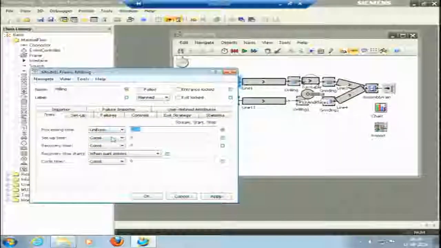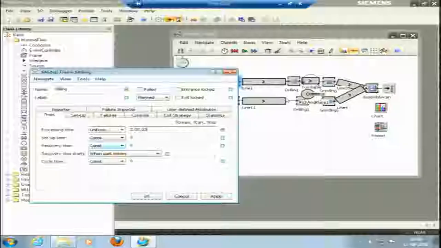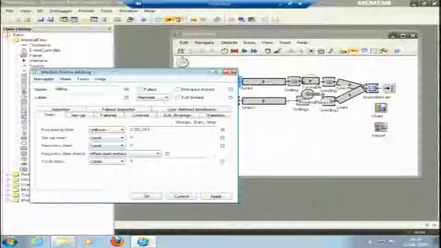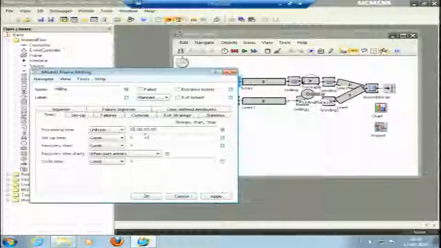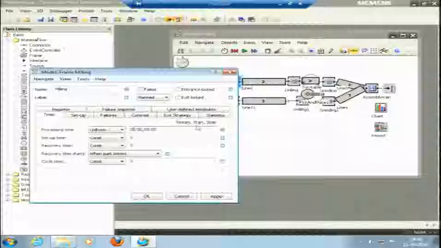So I will just put start and stop. Let me say the minimum time is 2 minutes, and the maximum time is 3 minutes. Okay, so this is there. Now, I have just put start and stop, I have not put any stream.